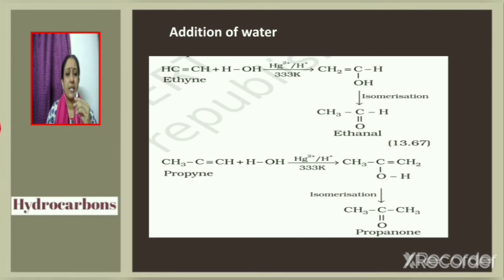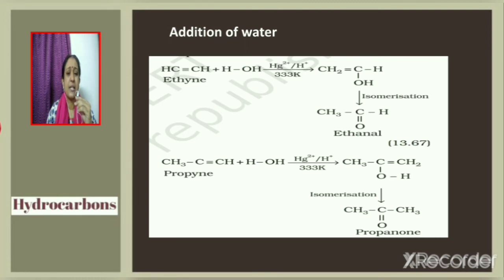Next reaction, addition of water. When an alkyne is treated with mercuric sulfate and sulfuric acid, addition of water will take place across the carbon-carbon triple bond. If the alkyne taken is an unsymmetrical alkyne, then addition of water will take place across the carbon-carbon triple bond according to Markovnikov's rule.